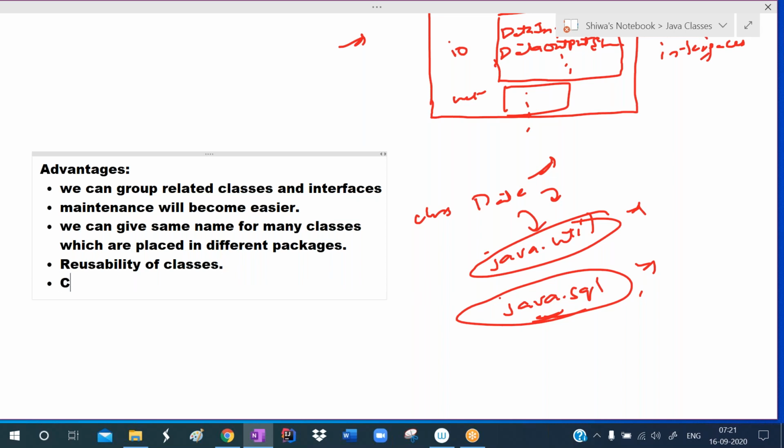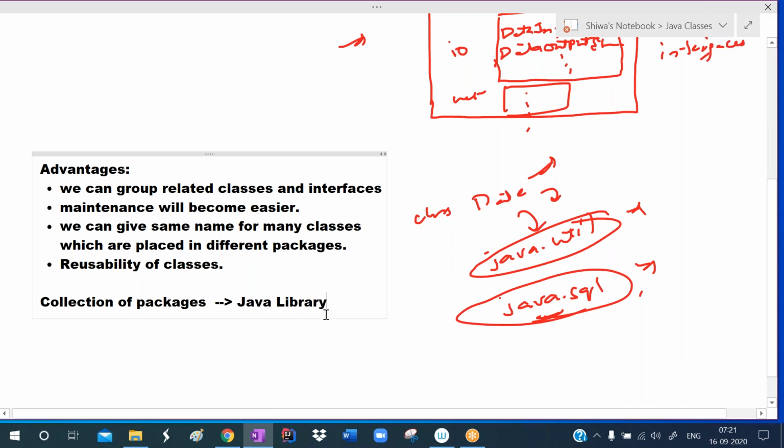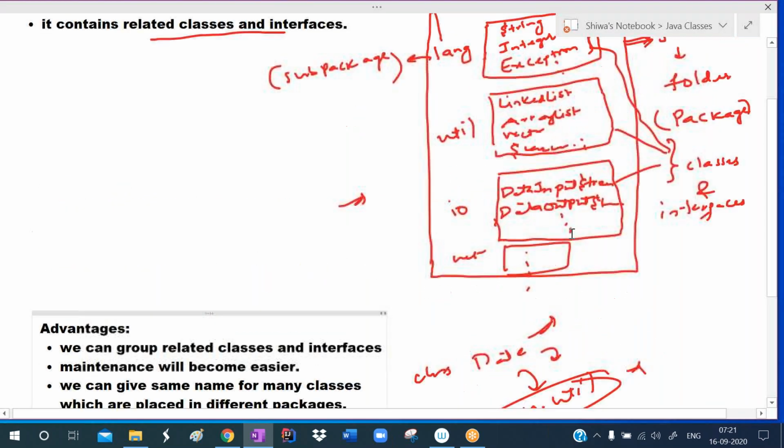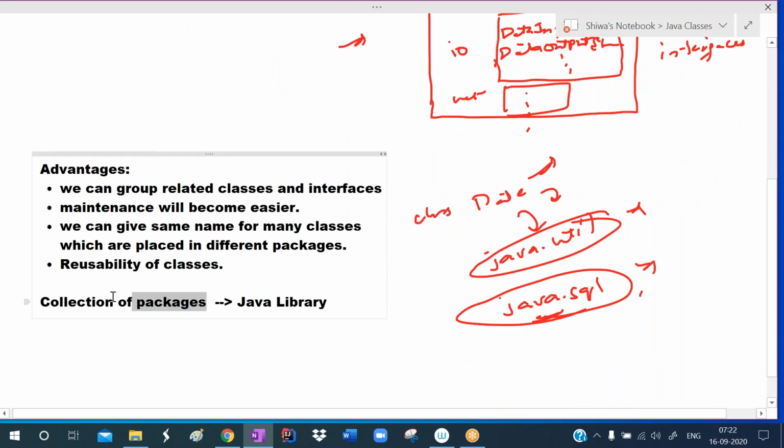This collection of packages is called a library. A collection of packages is called what? Library. Java library. So what are the packages? Like the java.util package, java.lang package, java.io package, java.net package, java.sql package. All these are packages. Such a collection of packages I'm calling the Java library.